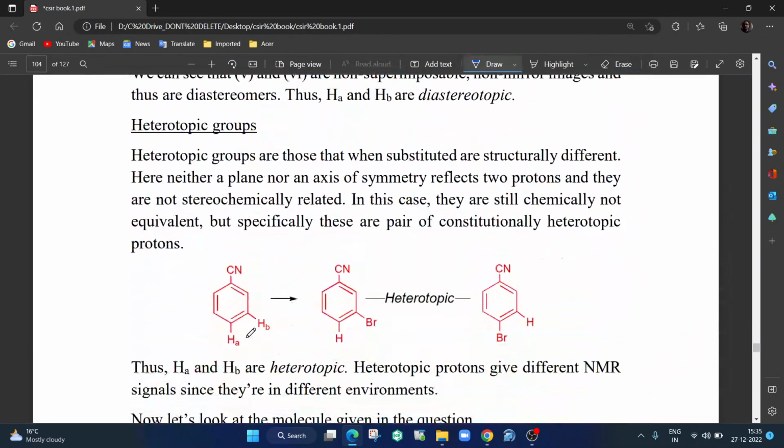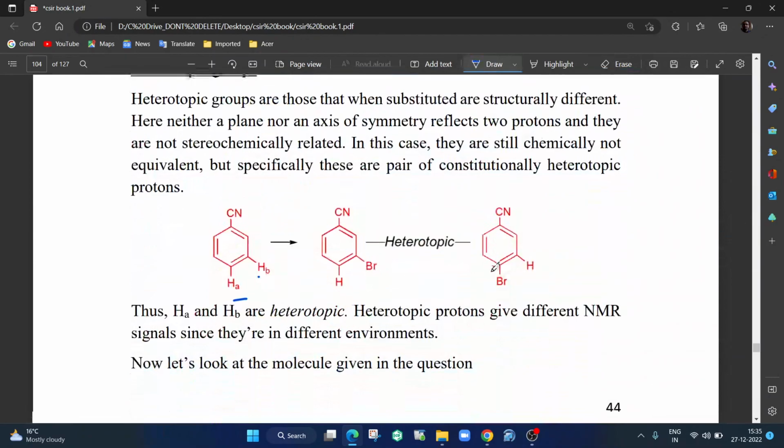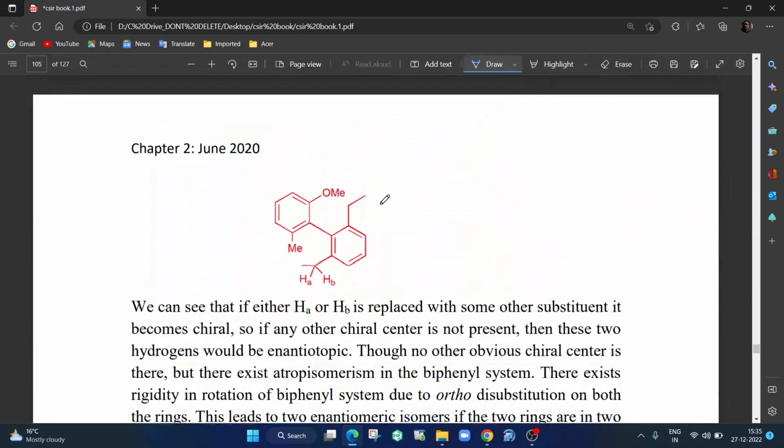Heterotopic groups are just something like this. HA and HB are very different because HB is closer to C and HA is different. So even if we change them, it doesn't matter. Now let us look at the given question.